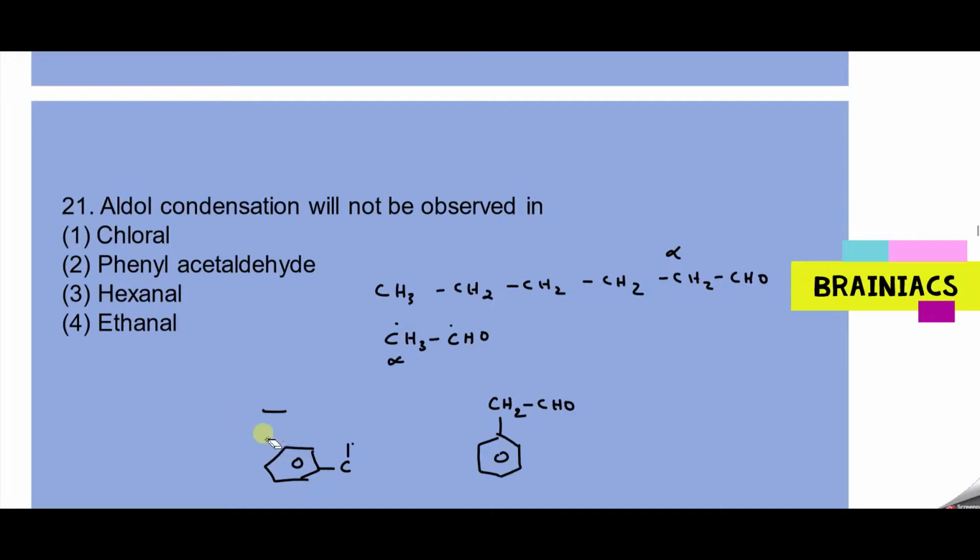Okay, so the answer should be chloral. Why chloral? Because chloral is CCl3CHO. So there is no alpha hydrogen here. If there is no alpha hydrogen, this compound will not undergo aldol condensation. Try out the answer for this one.